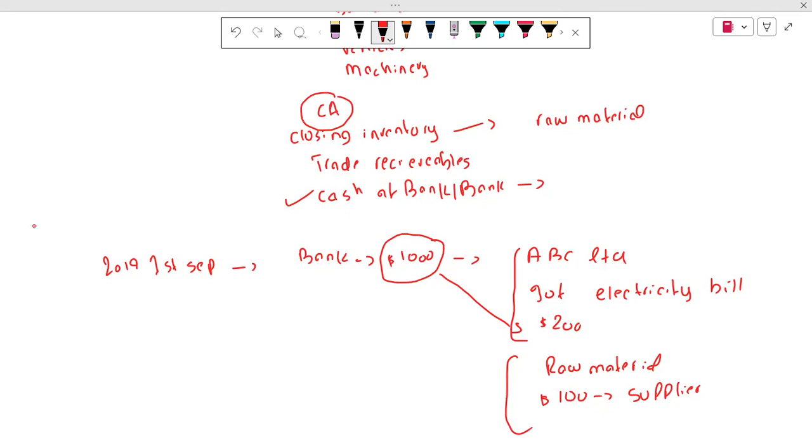No? Okay, so let's talk about the trade receivables. What are the trade receivables? Do you know about this term? I've heard it, but I've forgotten. Okay, so let's talk about this.